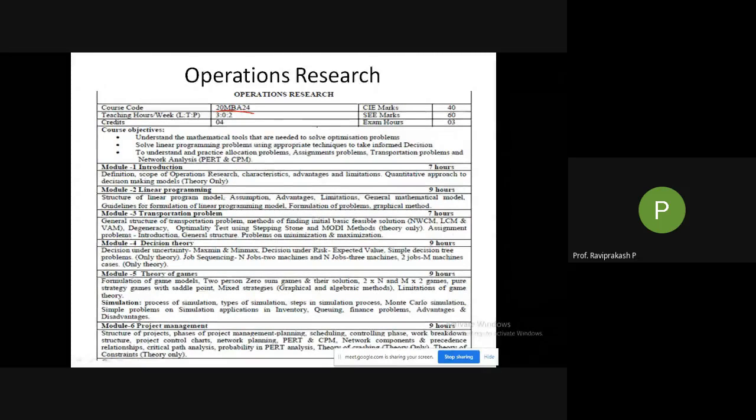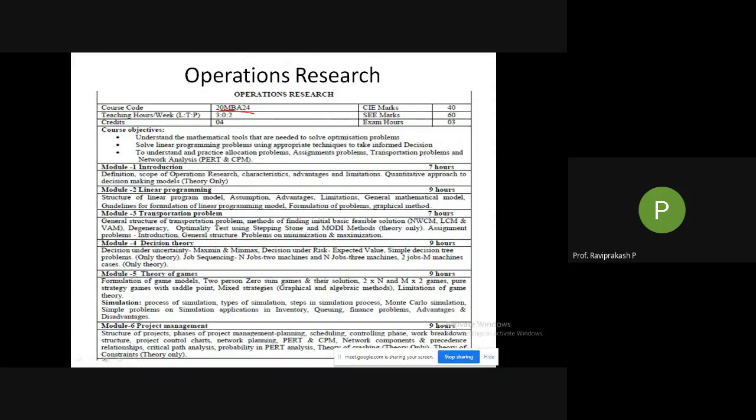So 20 is your scheme, MBA is what you are doing, the PG course. Then 2 is your second semester and 4 is your fourth subject. So it is the fourth subject in your second semester. Okay, this is operations research.